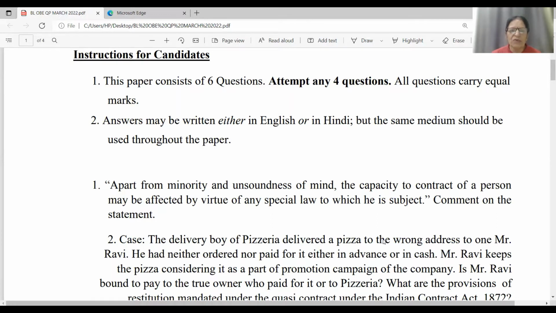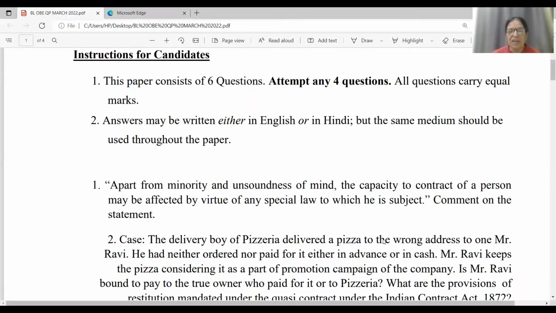So minority, you all know, friends, minor is very important. Any person who has not attained the age of 18 years is a minor. And minor is the privileged person in the eyes of law. He has been given a number of privileges under ICA 1872. It's a rule of estoppel. All agreements which are entered into with a minor are absolutely void and inoperative as against him. And there is a very important case law, which is Mohiri Bibi versus Dharmodas Ghosh. Person of unsound mind has been defined under section 12.